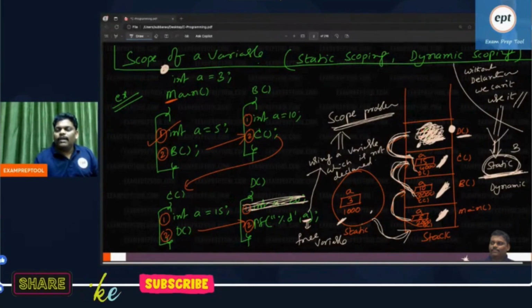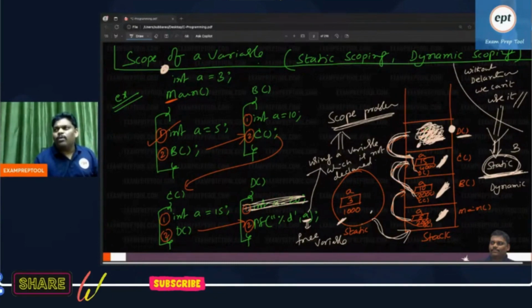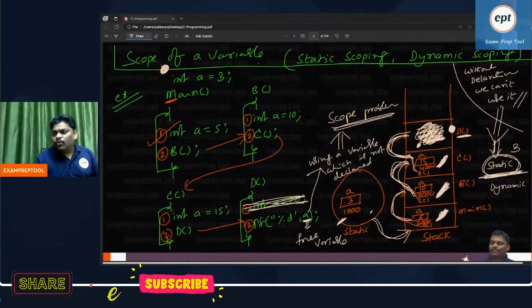You are on the 10th floor of the building. Some problem came, so go to the 9th floor. There also some problem, go to the 8th floor. The 8th floor also has a problem, go to the 7th floor. So that is one idea: dynamic scoping. One more idea: static scoping.